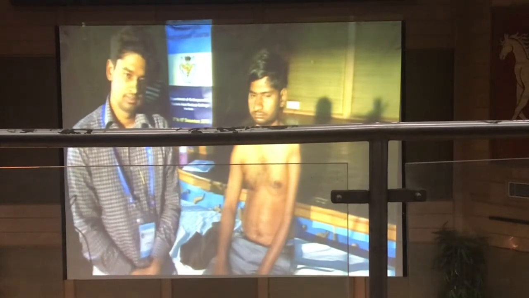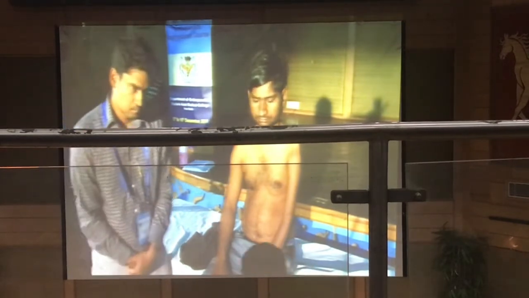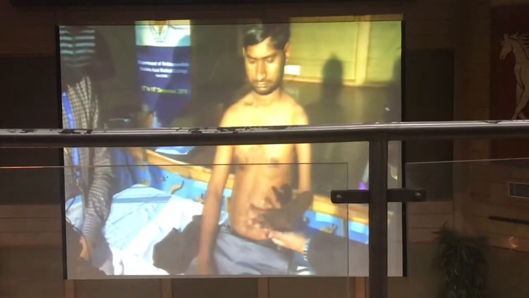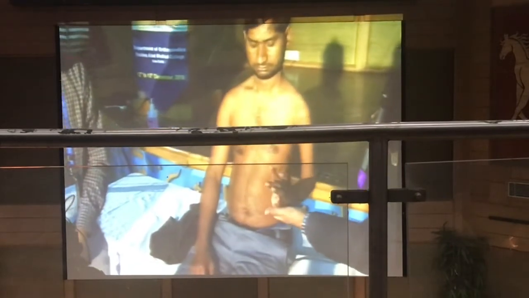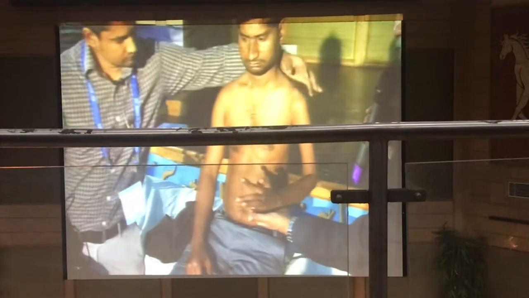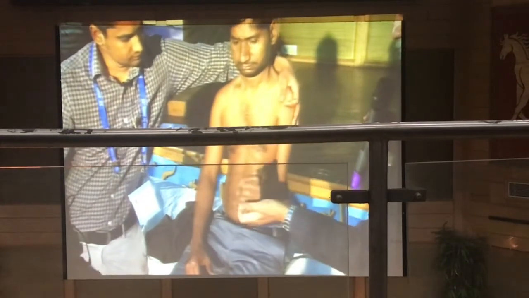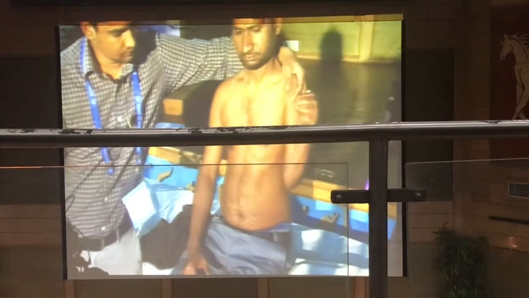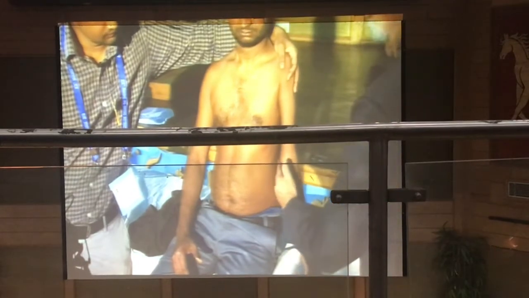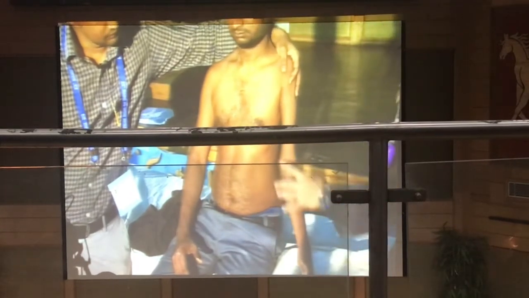Okay, there is another finding in this patient which I want to show you. If you hold the elbow at 90 degrees and ask him to lift, see that? You see that? If you put your hand on the medial and lateral side, you can feel it when he is flexing.